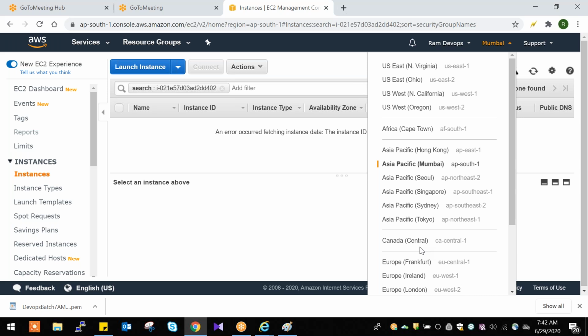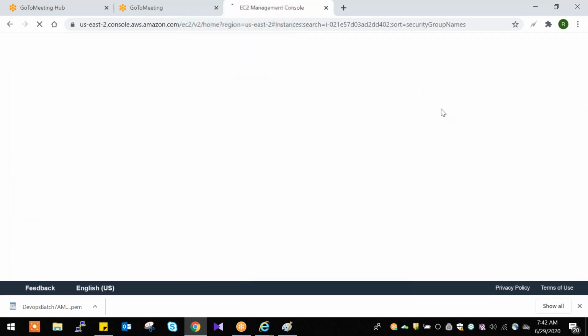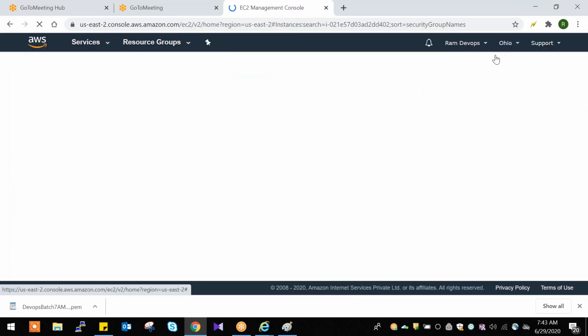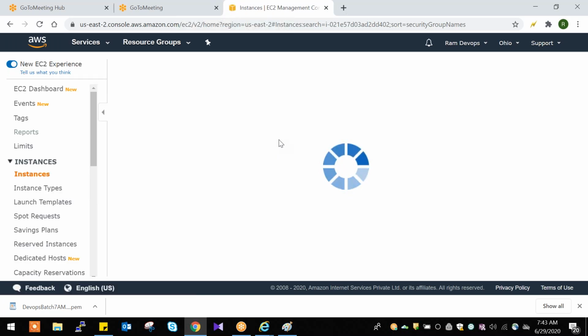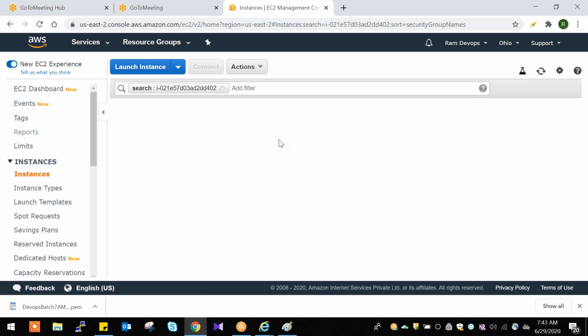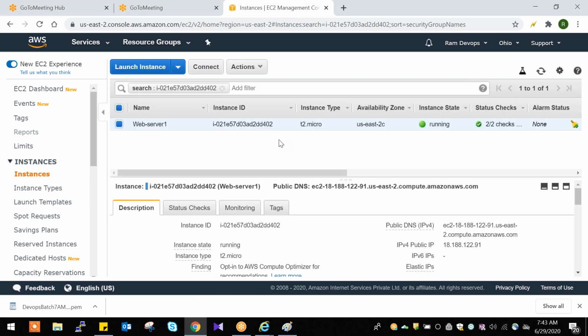Client will decide as per their requirement, and as per their requirement we need to create the instances in that particular region. By default, we have created in Ohio, US East region. Fine, this is our server.